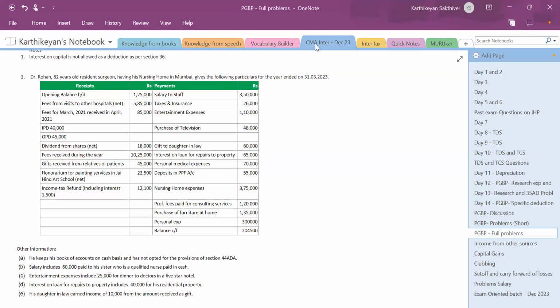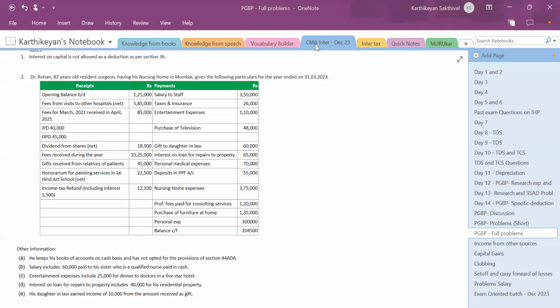Honorarium for painting services in Jai Hind Art School net 22,500. Income tax refund including interest 1,500, 12,100. Salary to staff 3,50,000. Taxes and insurance 26,000. Entertainment expenses 1,10,000. Purchase of television 48,000. Gift to daughter-in-law 60,000. Interest on loan for repairs to property 65,000.